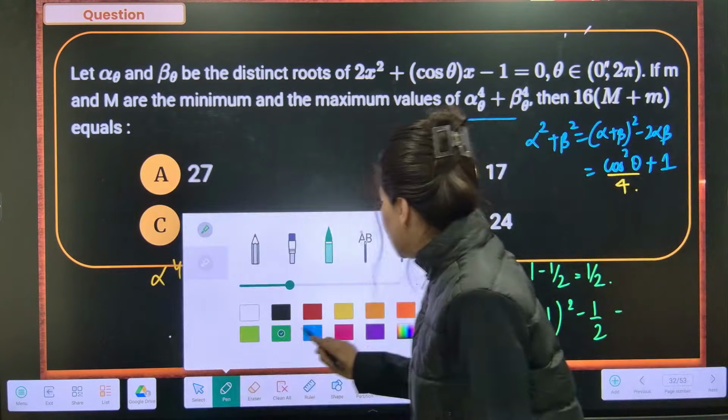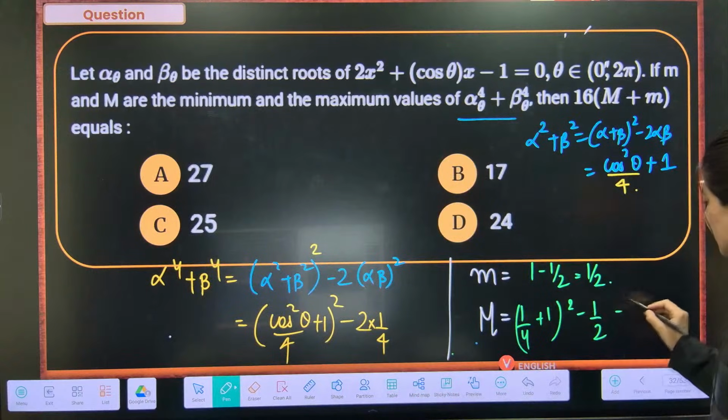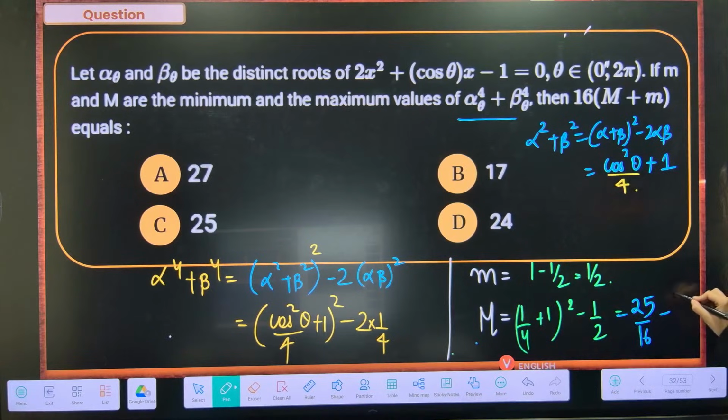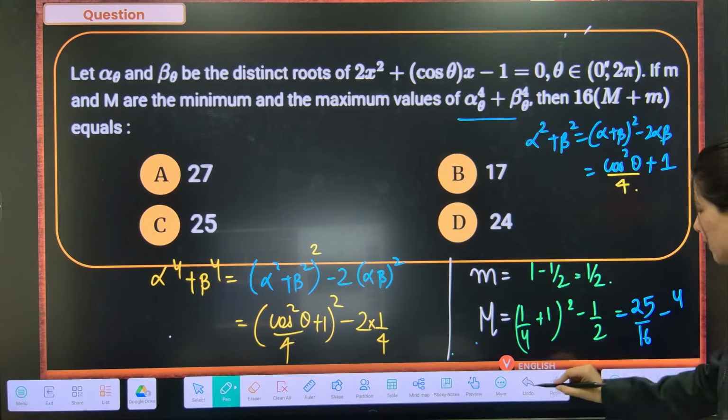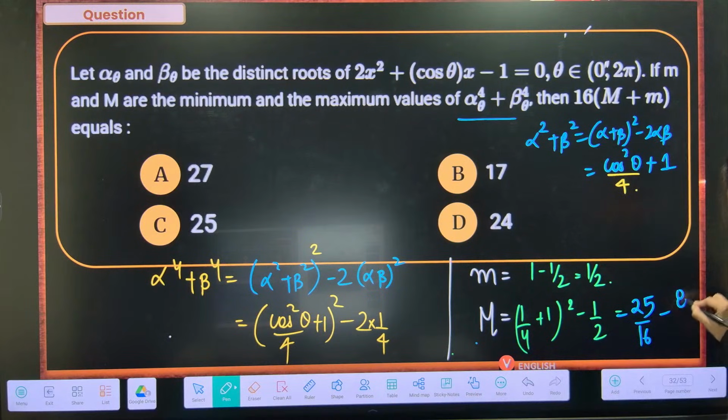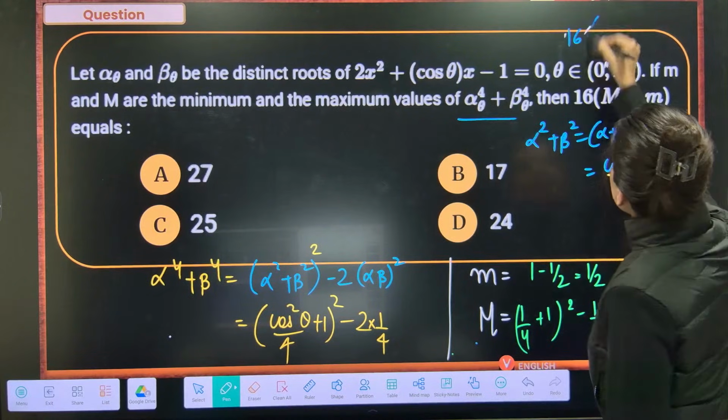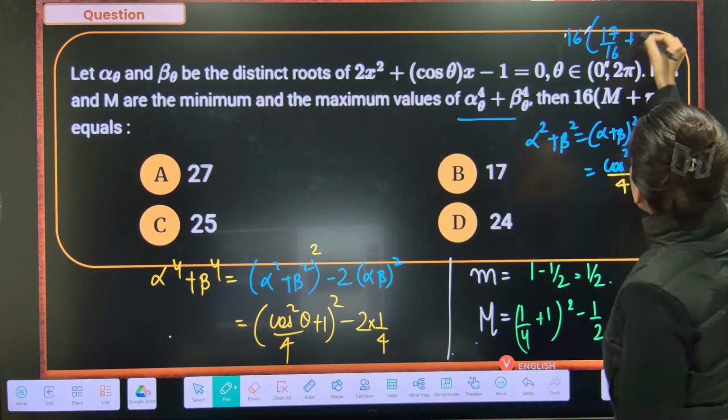So this is 25 by 16 minus 1 by 2. 1 by 2 will be what? 4 by 8. Or we can say that 8 by 16. Correct? So this is going to be what? 17 by 16. Now it's correct.